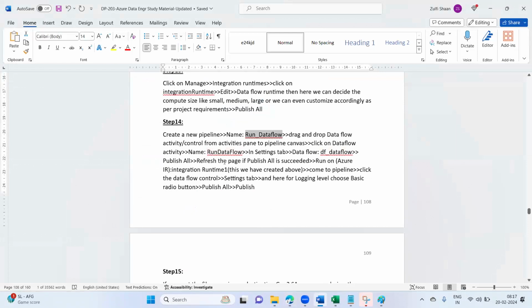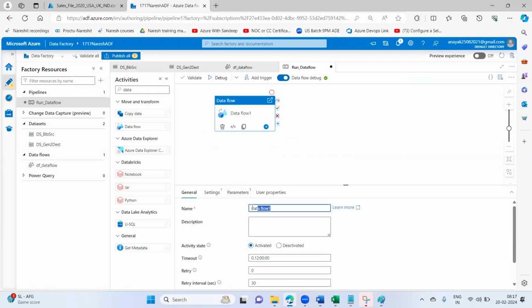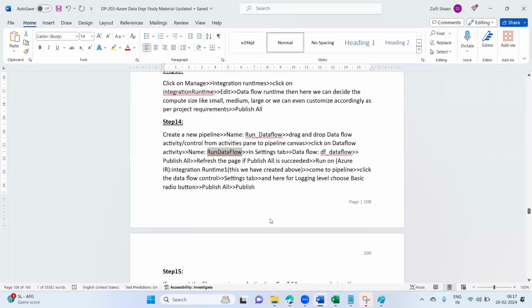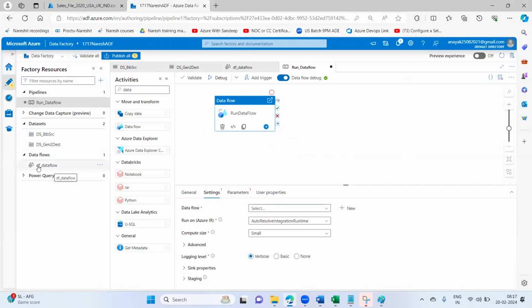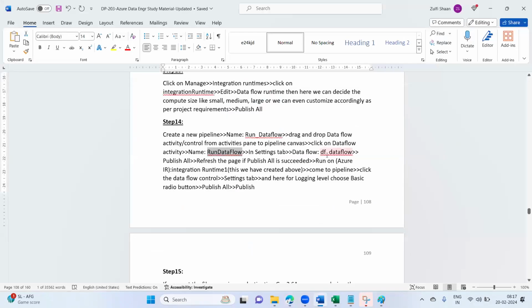Then give the activity name as run data flow. These names you can give anything. Then in the settings tab, call the data flow df underscore data flow. You will find the data flow automatically. Whatever data flow name you have given, you will see it here, in the settings tab.